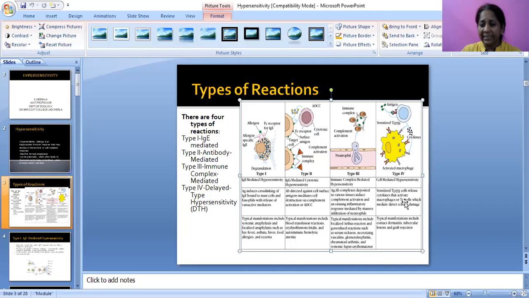Sensitized DTH cells release cytokines that activate macrophages and TC cells, which mediate direct cellular damage. Typical manifestations include contact dermatitis, the tuberculosis test and graft rejection. In graft rejection, when a kidney, liver, any kind of organ or skin graft is placed, that graft is rejected immediately.